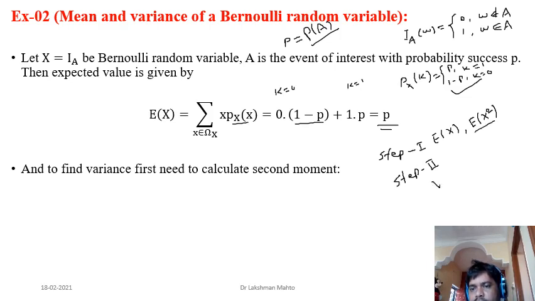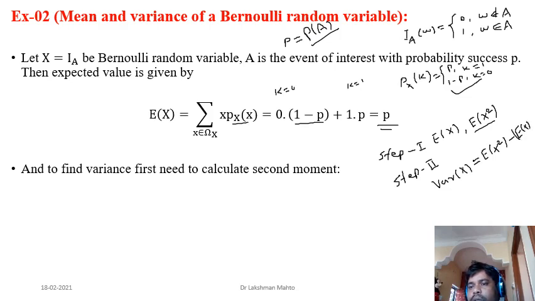That means variance of x equals expectation of x square minus the square of the expectation. This one plays a very important role. This is universally true for finding the variance of a random variable.